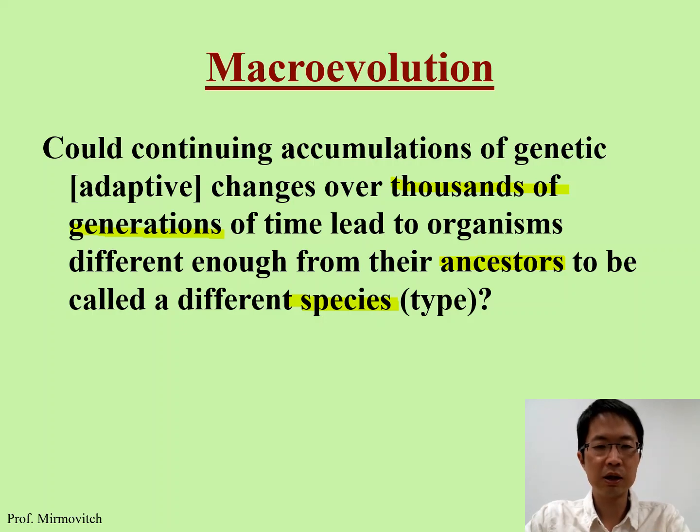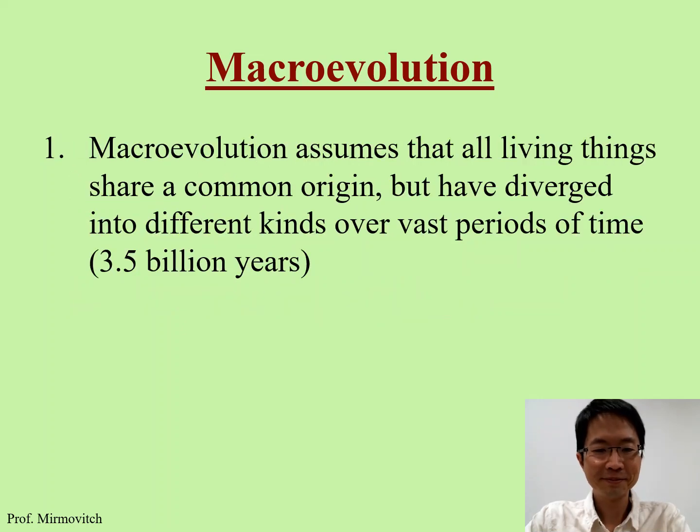We'll look at this process now. We call this process macroevolution. So as I said, we all have a common origin or common ancestor, and then we diverge into different so-called kinds, or you may call it a species, in a vast period of time. Well, it takes 3.5 billion years to do that.